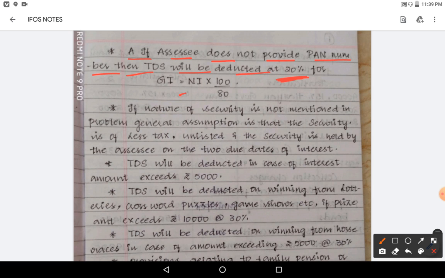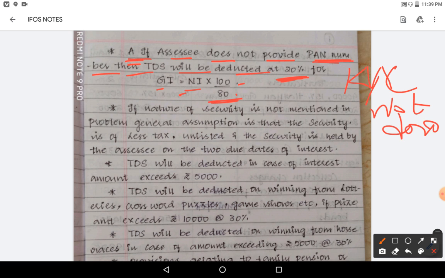So if PAN is not provided, we need to take gross interest is equal to net interest into, generally what we are taking 100 by 90, but here we need to take 100 by 80. If PAN number is not provided or KYC not done, they say.